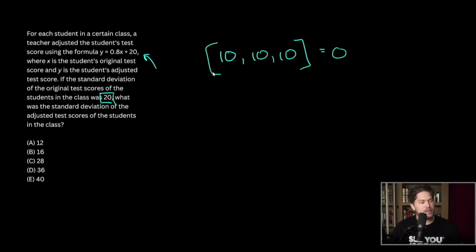Next, let's think of a list that has a standard deviation of 20 so we can manipulate it. Well, we're taking test grades, so let's say someone got 100, someone aced it, got a perfect score, and then someone didn't do so well and they got a 60.